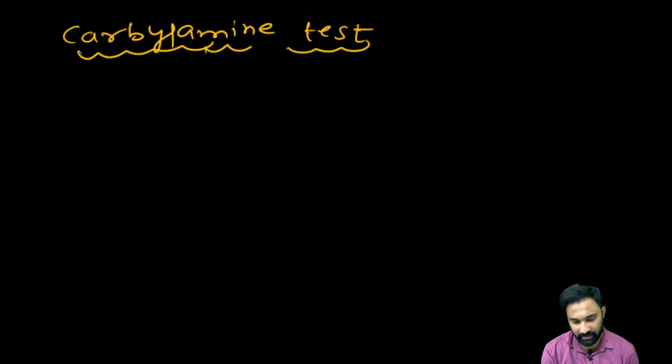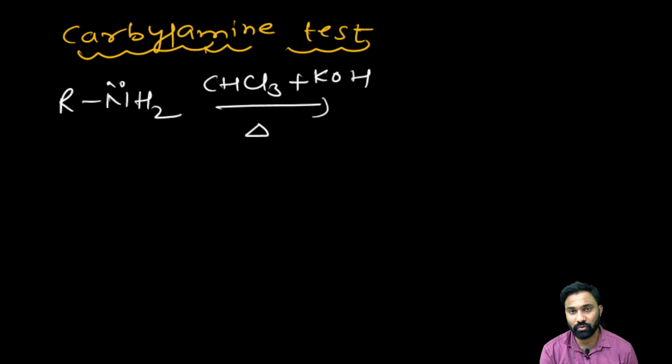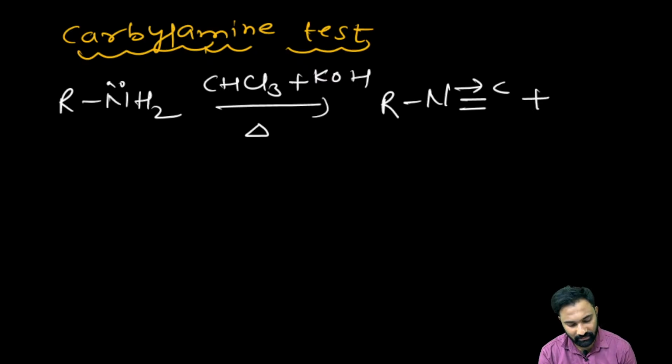In this carbylamine test, first we are going to take the 1 degree amine, in the presence of chloroform, KOH and heating. What will it give directly? It will give you the isocyanate and 3 moles of KCl.